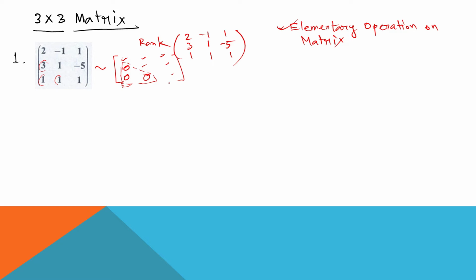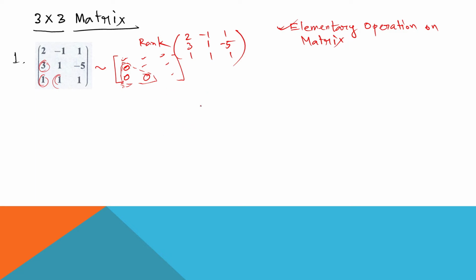After operating these elementary operations on the matrix, the rest of the elements will be calculated according to these operations, but the operations should be done based on this method, that is we need to make this element, this element and this element 0. This will be our final result.